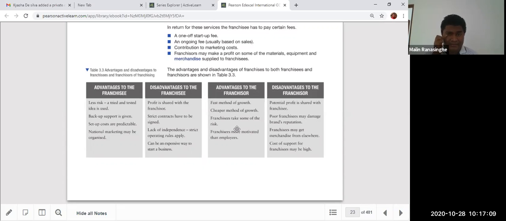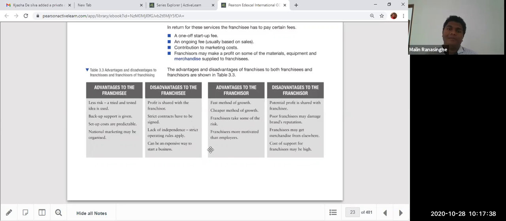Franchisees take some of the risk of the business, because you can spread the risk of the franchise business organization to the franchisee. They know the country risk, economic risk, cultural risk, social risk, pressure groups, everything. The people in Sri Lanka can manage everything. So the US business doesn't need to care about the economic risk and the country risk, because companies like Abans and Softlogic and Cargill can manage the country risk.